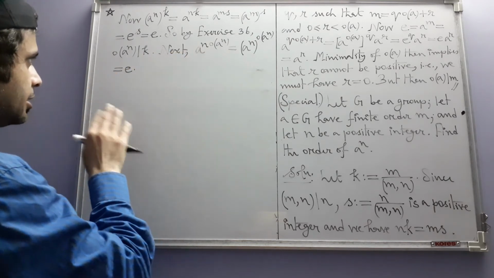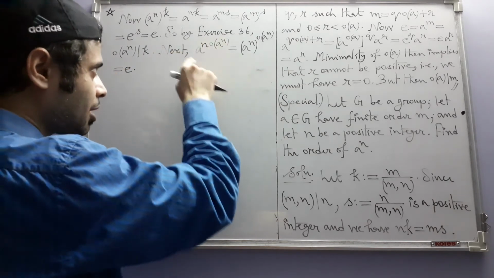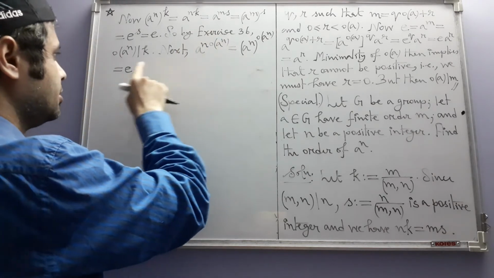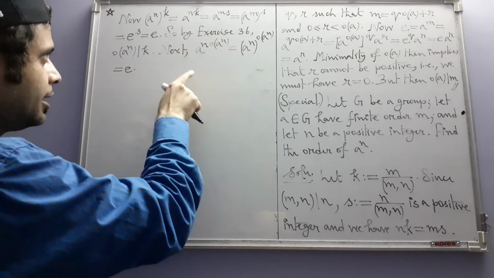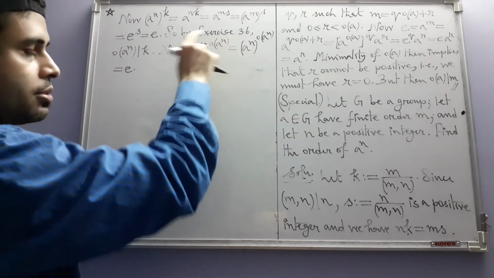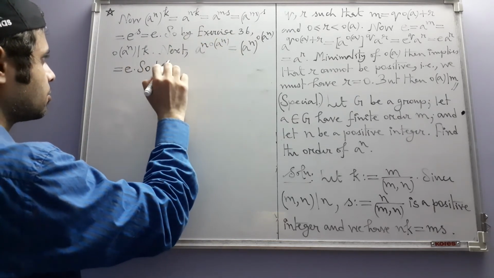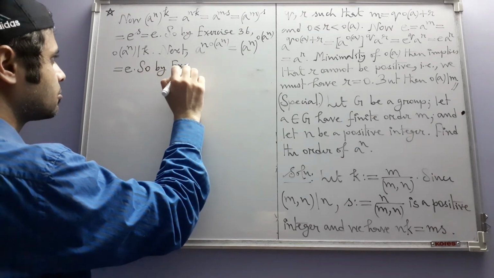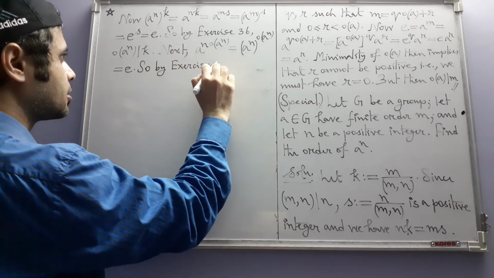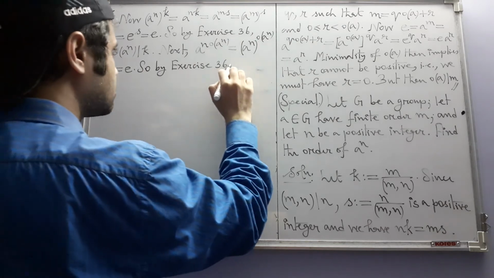So this tells us that this power of a is equal to identity. So again we are in a position to use exercise 36. So by exercise 36,